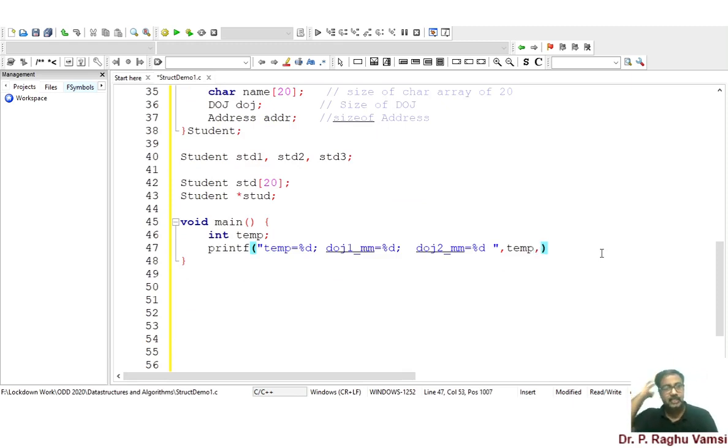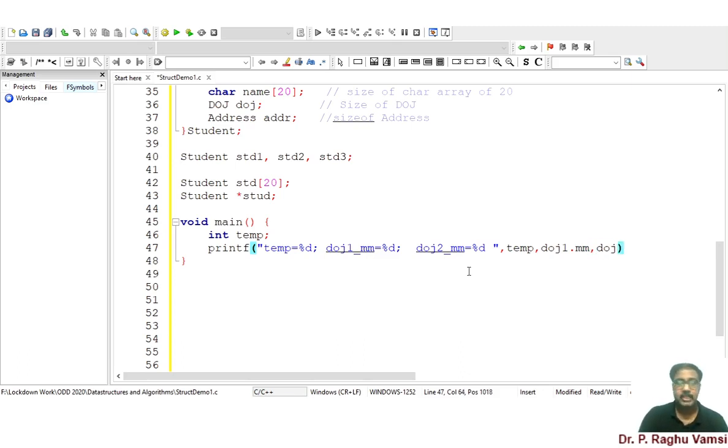In order to get a variable from DOJ, you are supposed to use the period operator, or dot operator, to refer to the variable from the structure variable. So DOJ1 dot, whatever the values are there, those values will be placed here.